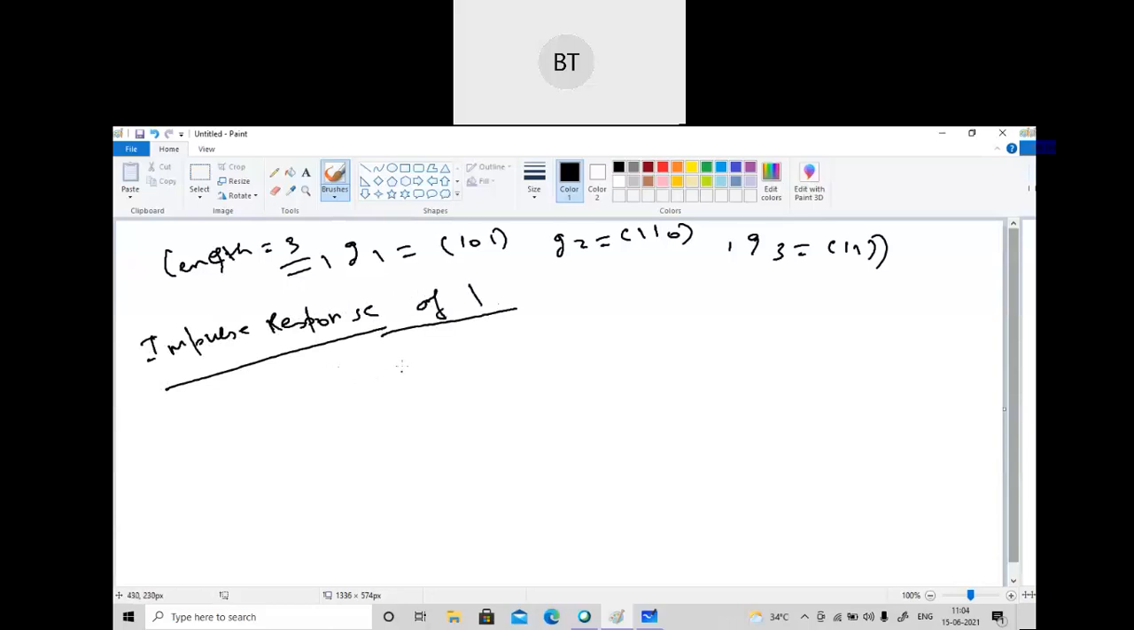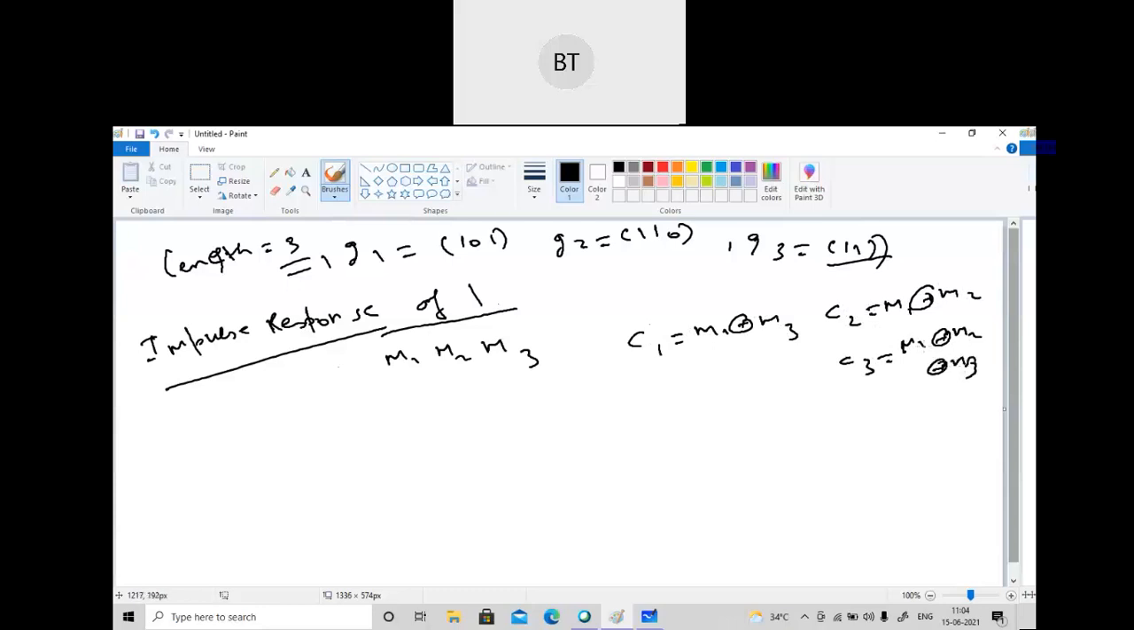I will write here M1, M2, M3, and from here I will get C1 equal to M1 XOR M3. What will be your C2? C2 will be M1 XOR M2, and C3 will be, since 111 is there, M1 XOR M2 XOR M3. So this is our M1 M2 M3. In the reset condition we put 0, so that will be 0 0 0. Now we put 1 here, so the rest will be 0 and 0. What will I get here? M1 XOR M3 means 1, M1 XOR M2 will be 1, and M1 XOR M2 XOR M3 will also be 1.